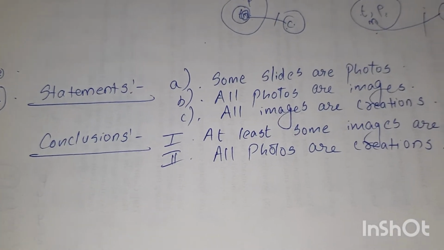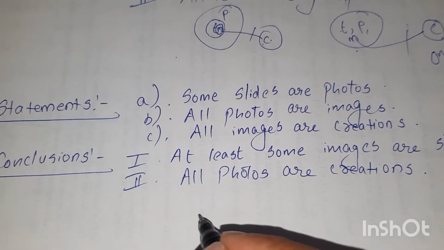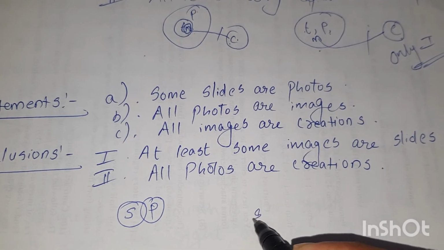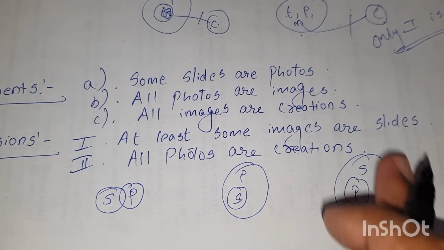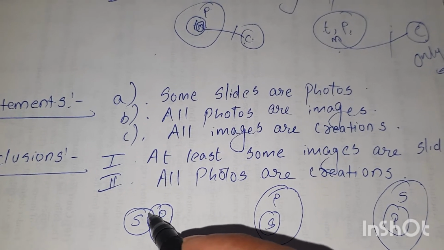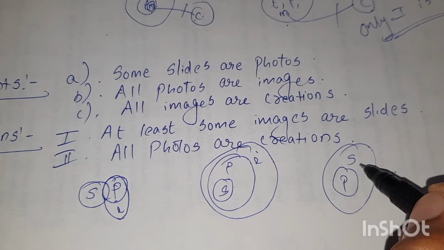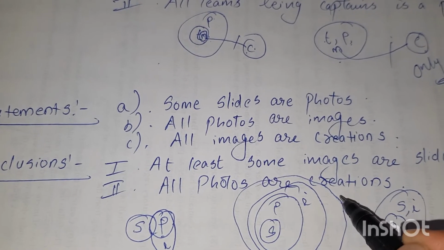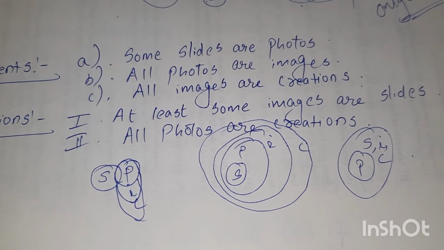Okay. Going to the fourth workout question. Some X are Y means particular affirmative, right? So some slides are photos. There are three possibilities using a Venn diagram for some X or Y. Now all photos are images. Second, all images are creations. Here all images are creations, and here also all images are creations.